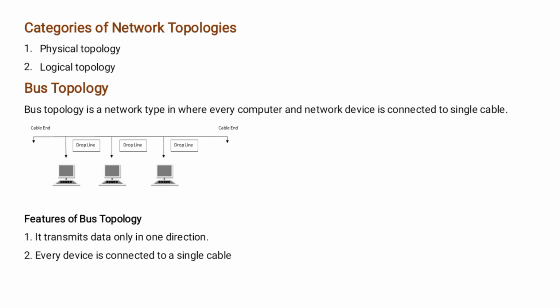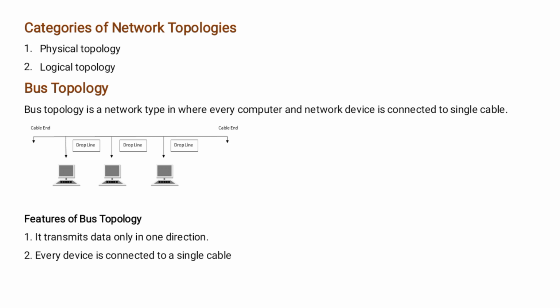Now, what are the categories of network topology? There are two categories of network topology. One is physical topology and the second one is logical topology. Physical topology describes the actual layout of the network transmission media. It defines the way the network looks.